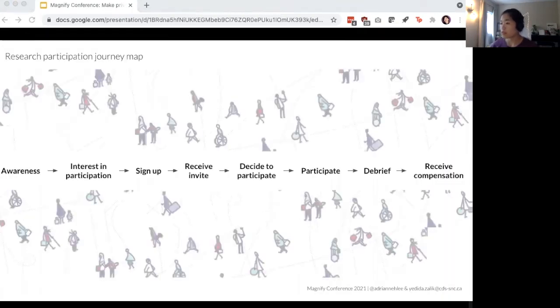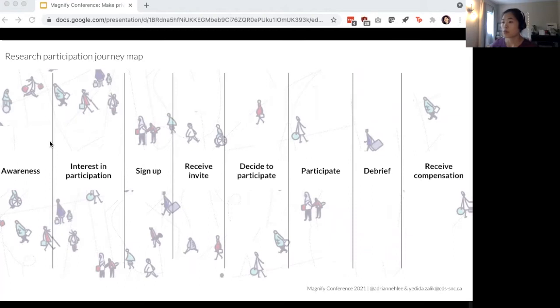So this is a brief representation of the steps a research participant might go through to participate in research. So from awareness of the research activity to interest in participation, the sign-up process, receiving the invite, deciding to participate, participating in the research activity itself, the debrief, and receiving compensation. So what we're looking for throughout this whole process is for a large diversity of people to go through these steps and to have a good experience.